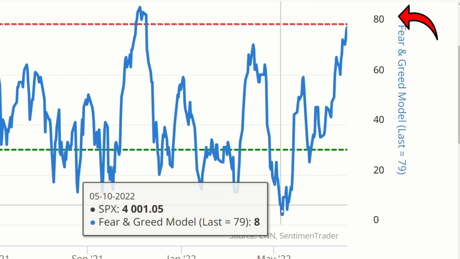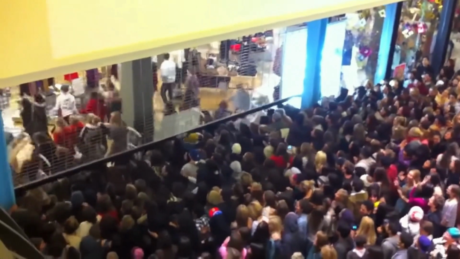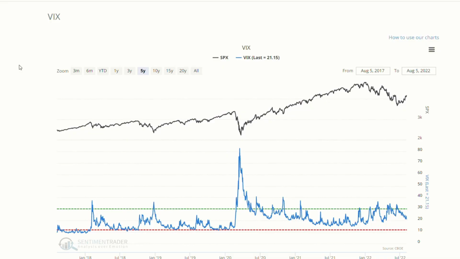So the Fear and Greed Index is measured on a scale of 0 to 100, where excessive optimism would be 80 and excessive pessimism would be 30. And in this case, of course, optimism represents greed while pessimism represents fear. So what makes up the Fear and Greed Index?